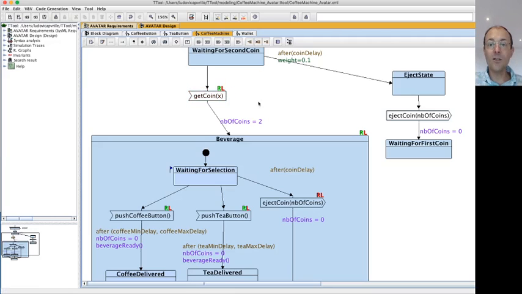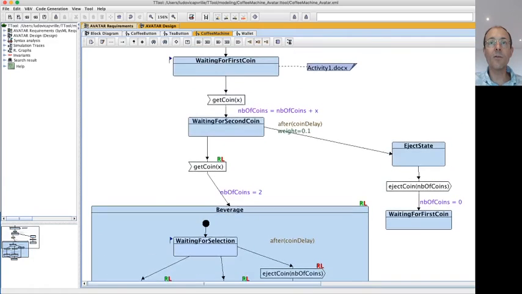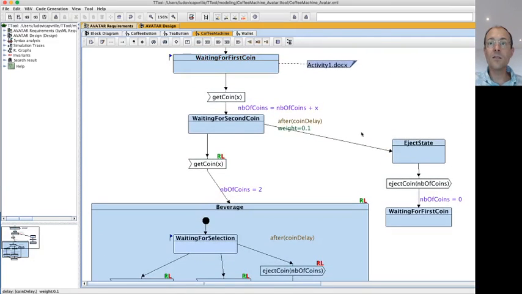Why is the liveness not satisfied in this system? Well, simply because in this system, it's always possible to eject the coin. It's possible to insert a coin, but it's also possible for the machine to eject the coin. So there is an infinite loop in which the coin that is first inserted is always ejected. So the system, in that case, will never deliver a beverage.